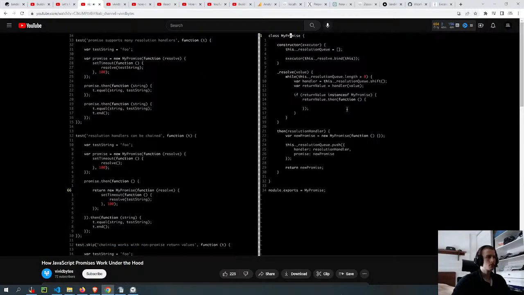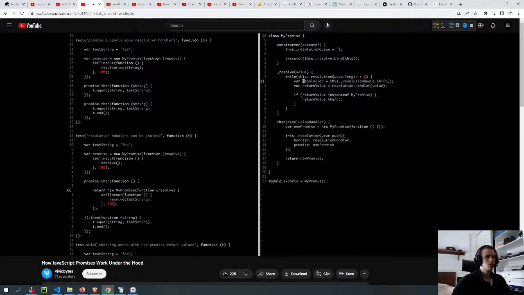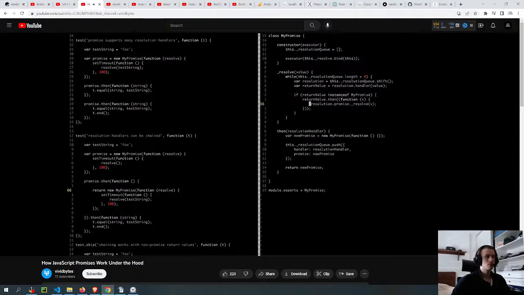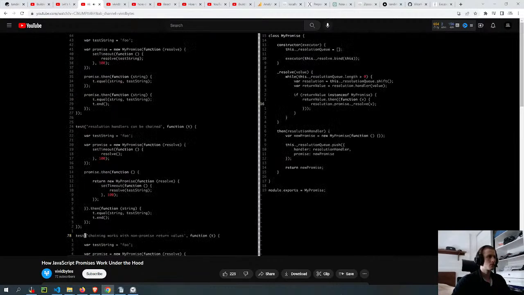To both of them, and then push that object to my resolution queue. Because items in the resolution queue are objects now, we have to change this to refer to the function by saying resolution.handler. And here we can resolve the associated promise. Let's move on to the next test.